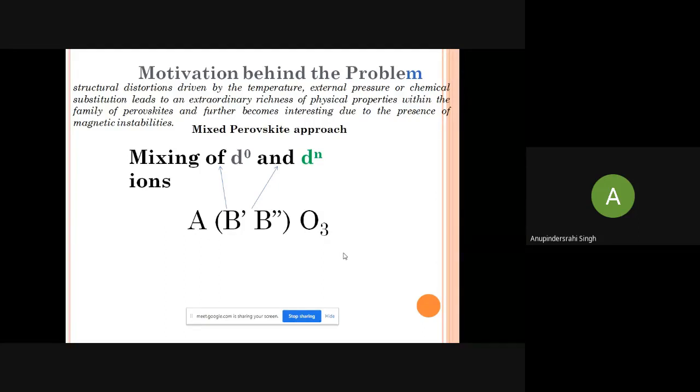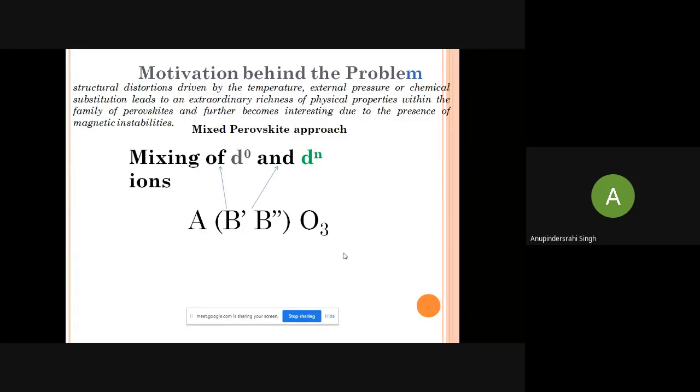Similarly, if we are talking about the Dn ions, Dn ions are the ions in which the number of electrons present are unpaired and have some finite value in the d orbitals. So this type of mixing of D0 and Dn ions itself gives multifunctionality to the perovskites, and it comes out with different properties and some additional degrees of freedom for device applications of the technology.